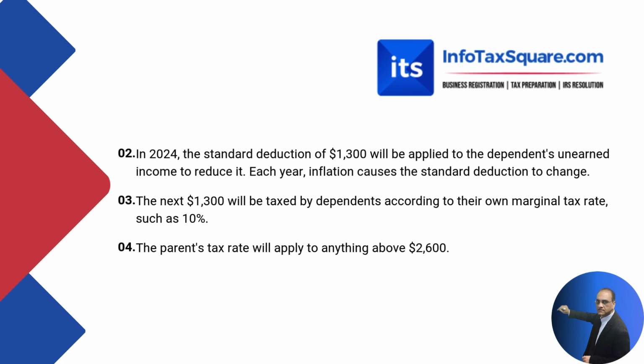Every year, inflation causes the standard deduction to change. Number 3, the next $1,300 will be taxed to the dependent according to their own marginal tax rate, such as 10%. Number 4, the parents' tax rate will apply to anything above $2,600.